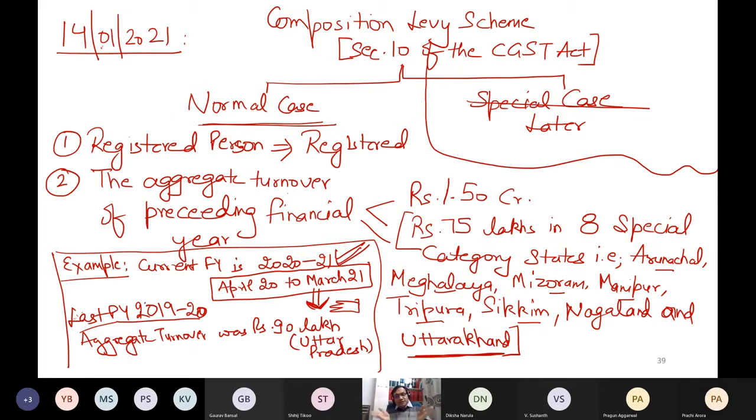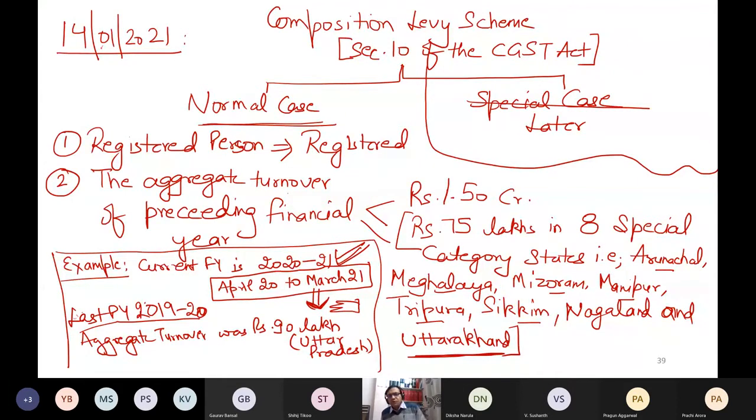Eligibility does not depend upon this year's turnover. It depends upon last year's turnover. If last year's turnover did not exceed 1.50 crore or 75 lakh as the case may be, then this year you can pay the tax as per the composition levy scheme. This is one point. I hope the point is clear.